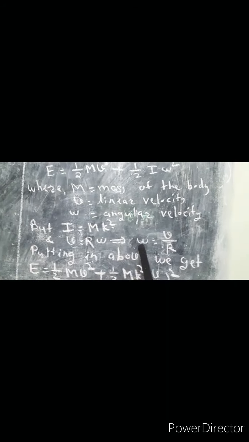Putting all these values of I and omega in this equation, we get E is equal to 1/2 mv square as it is, no change, plus 1/2 m k square v square upon r square. So clearly 1 upon 2 is here in the first term, 1 upon 2 is also here, so we can take 1 upon 2 as common from both terms. Similarly, we can see capital M is common in the first term and in the second term also.